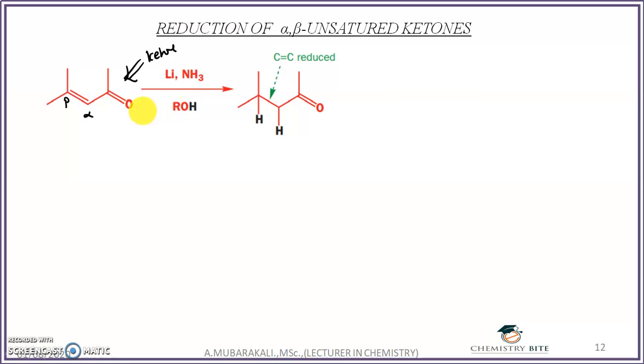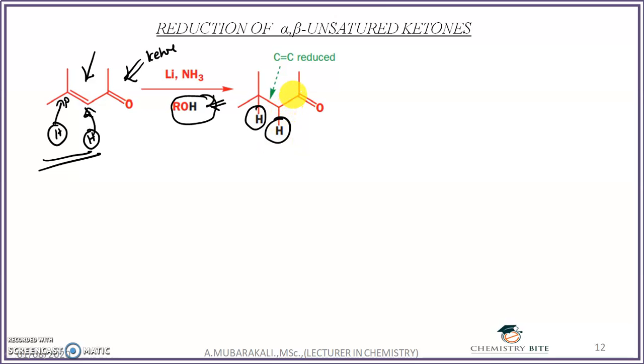So when you are reacting this with lithium in presence of the ammonia, okay, here we are using the proton source. So what will happen here? This double bond will get reduced. So you can see here this double bond will get reduced. How to reduce it? So simple, from the ethyl alcohol, one hydrogen on the alpha carbon, another hydrogen on the beta carbon. If you add, this alpha beta unsaturated ketone will get reduced to the ketone. So this C double bond C will get reduced. So when we are using the proton source, see here we have used the proton source, the two hydrogens whatever you have added were donated by the proton source like the ethyl alcohol.